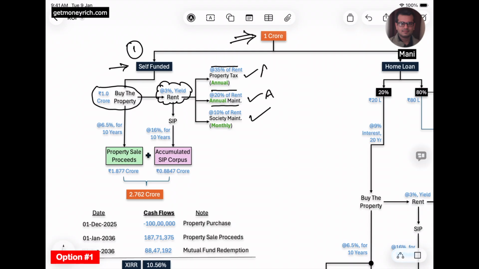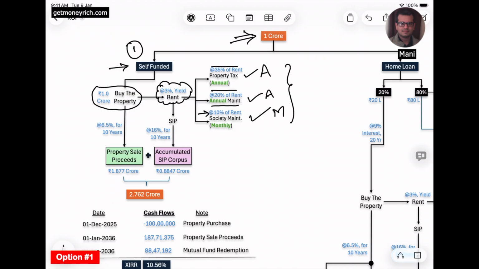Similarly, the property tax is also an annual expense. The third cost will be the society maintenance charges that he will have to pay, and that will be a monthly expense. I have assumed 10% of the monthly rental income that he will earn.